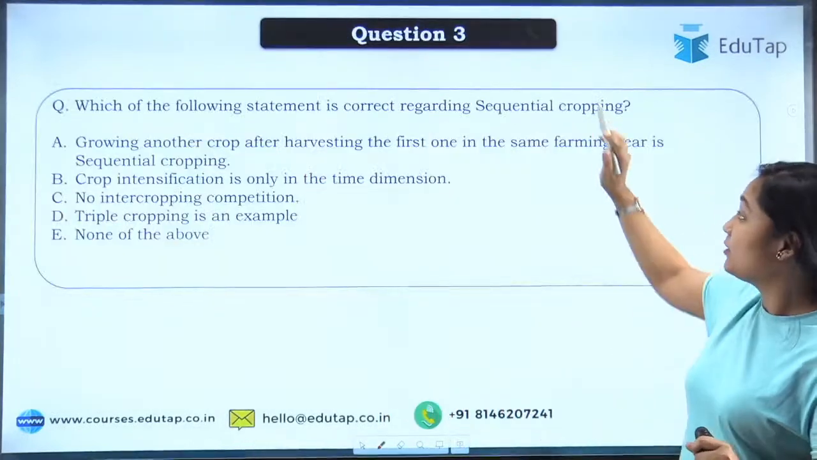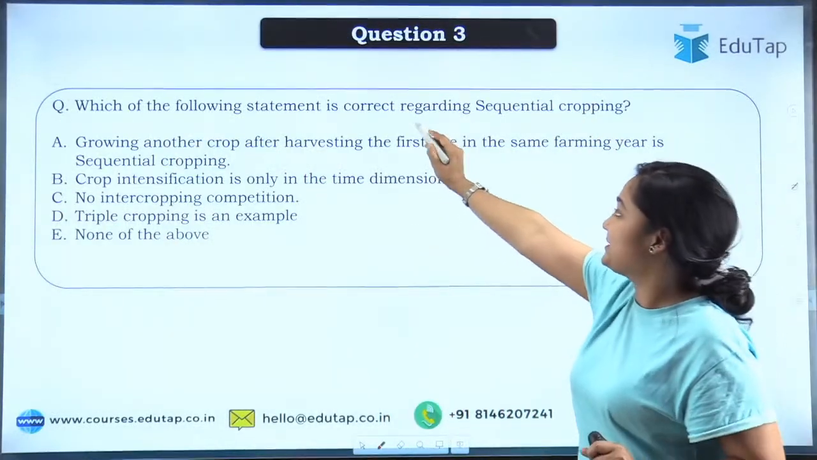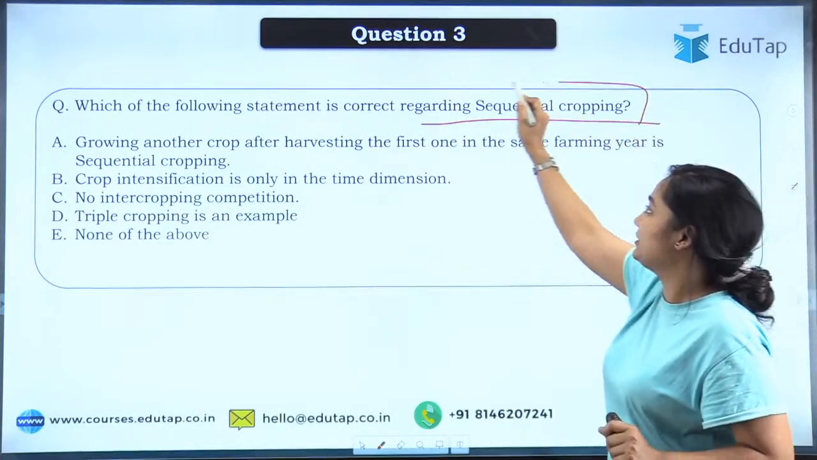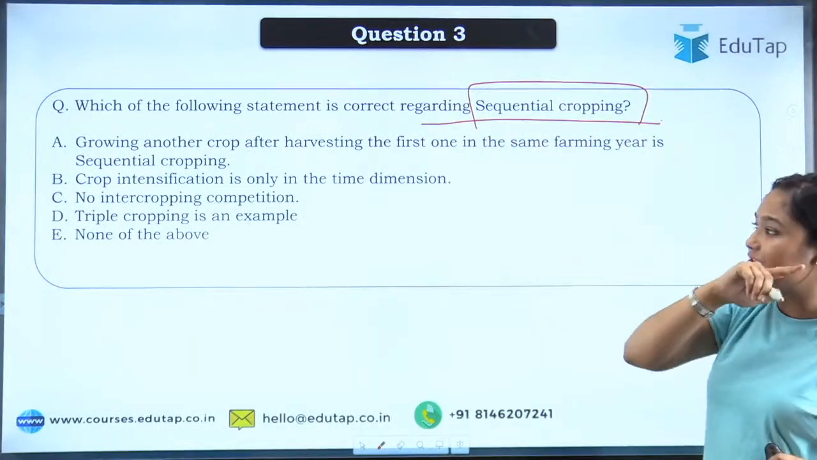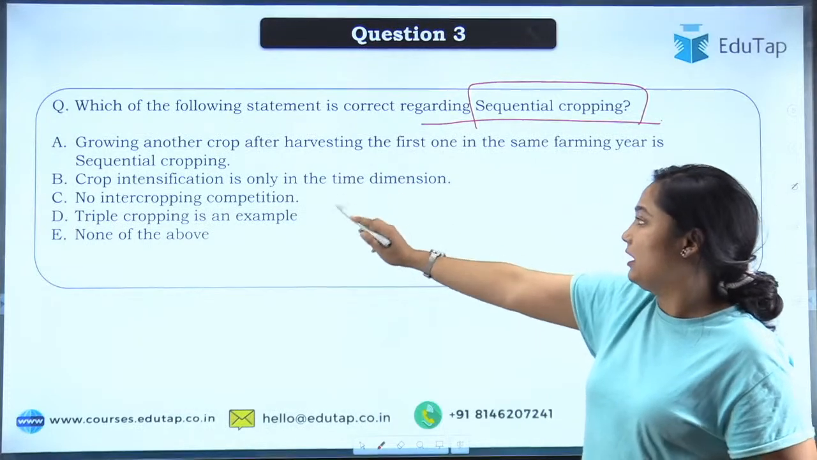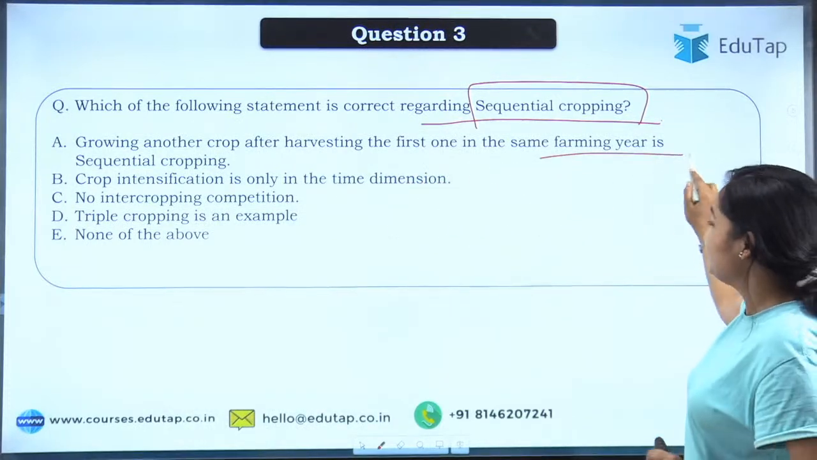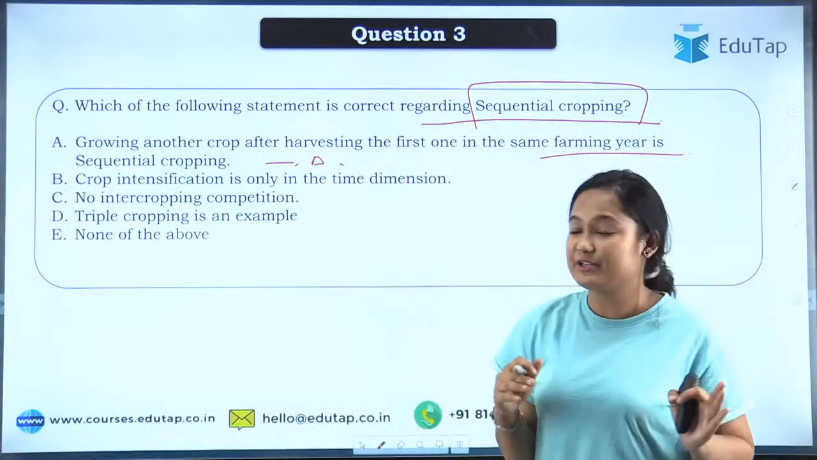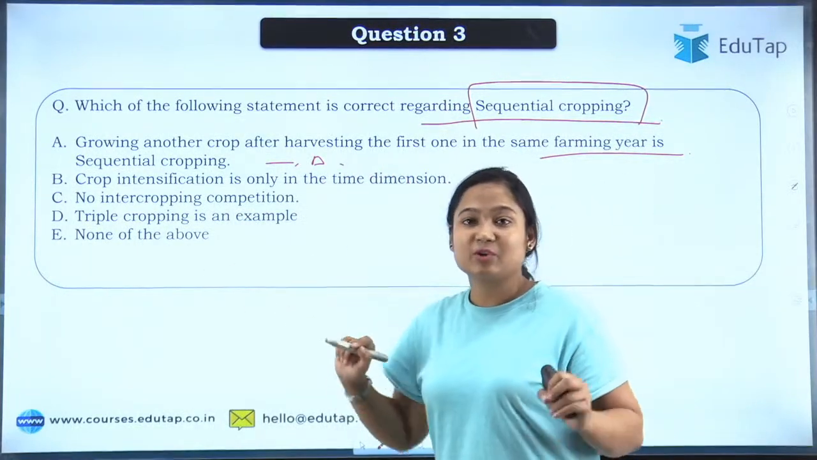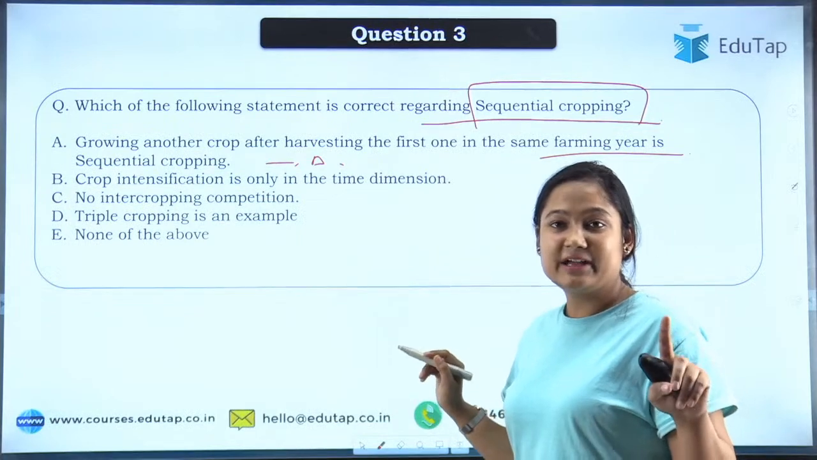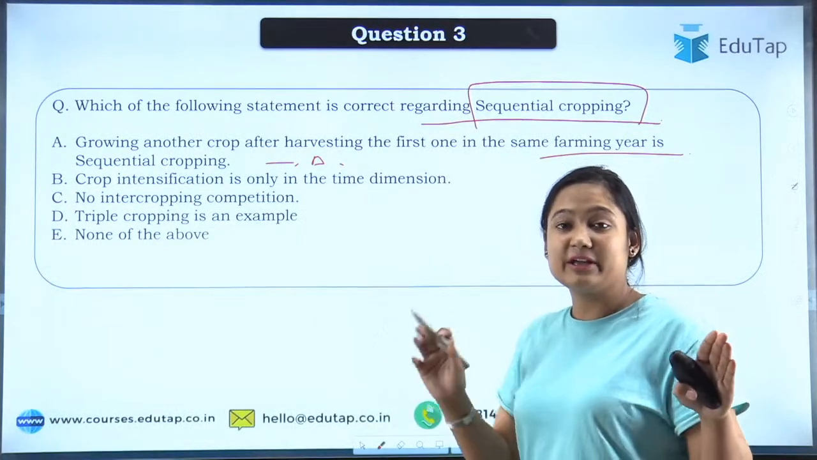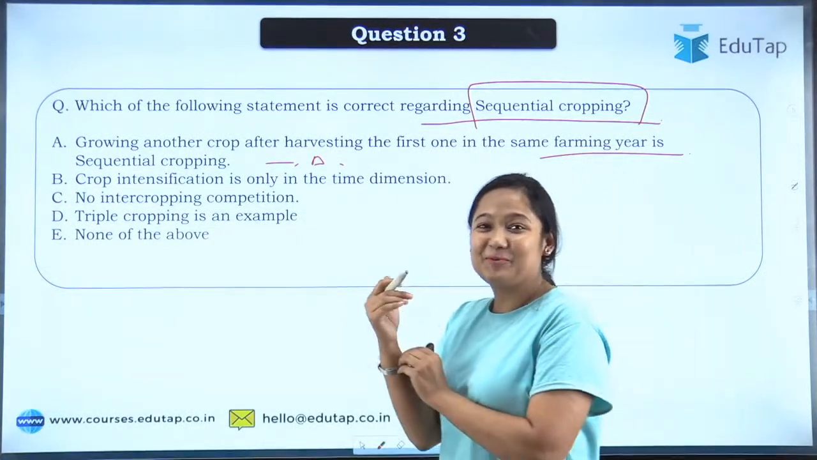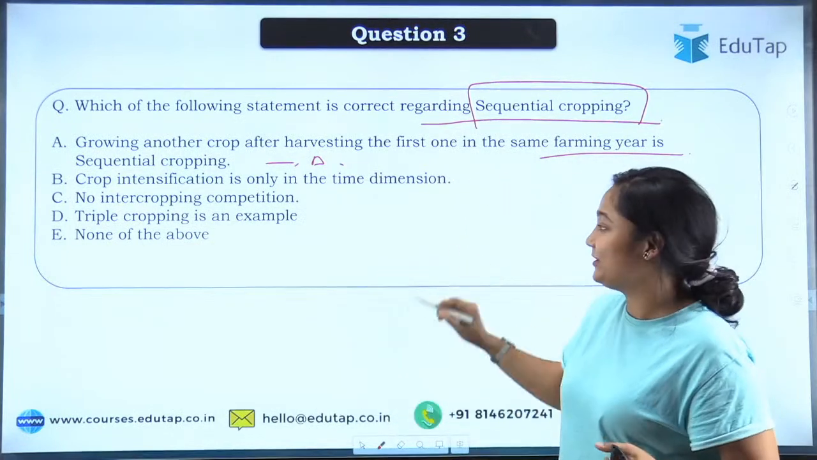Moving to the next question, which of the following statements is correct regarding sequential cropping? So here we are talking about sequential cropping. Statement 1 said growing one crop after harvesting the first one in the same farming year is sequential cropping. So statement A is basically your definition. Then, okay, Albert has given the disadvantages: risk, damage, pesticide. That was quite good. It's like putting all the eggs in one basket. That was quite a good example.